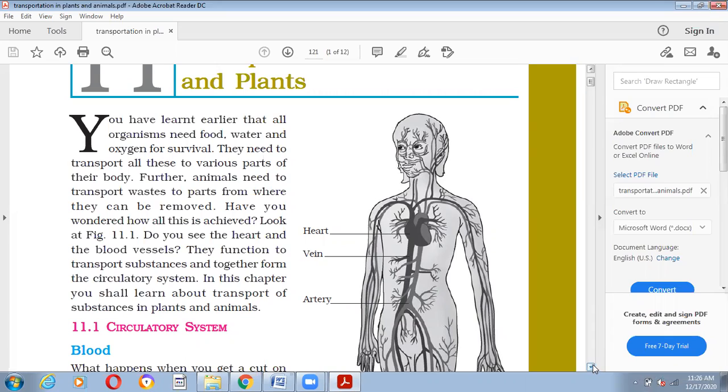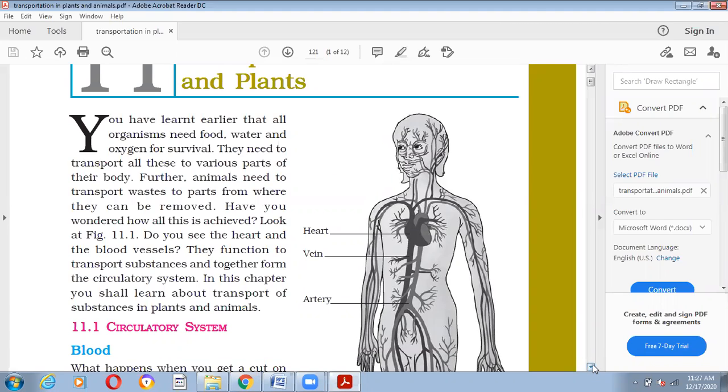If I talk about our home, we have a water storage tank which is kept at the top, and there are pipes and taps supplied in the required areas like kitchen, toilets, washing area. So water is reaching these taps through these pipes, right?